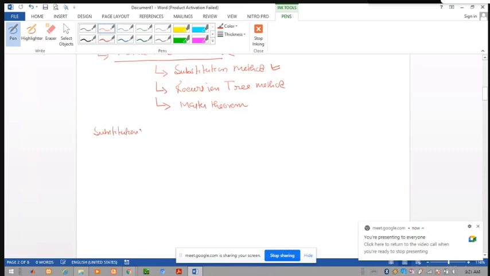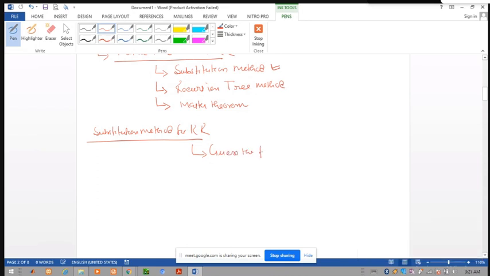Substitution method for recurrence relation. Substitution method to solve recurrence relation. In this method we guess the form of the solution, and then we use mathematical induction, MI, to prove the solution works.